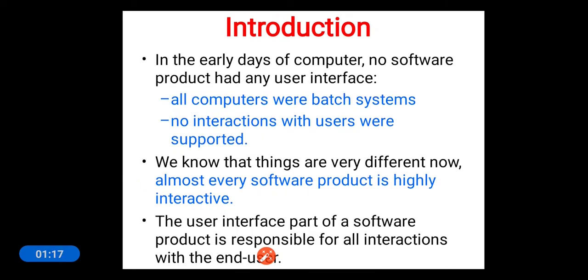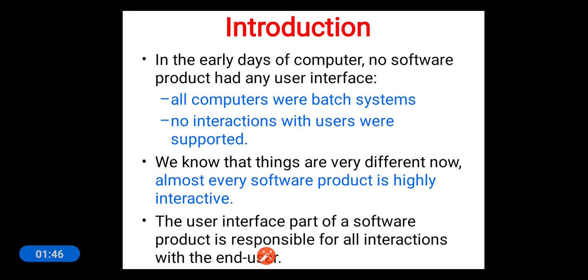But in the olden days, no software product had any user interface. Why? Because in the olden days all the computers were batch systems and no interactions with users were supported. But now things are very different. Almost every software product is highly interactive, and the user interface part of the software product is responsible for all interactions with the end user.